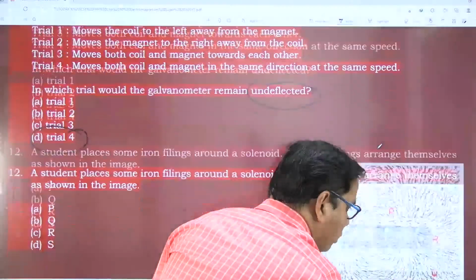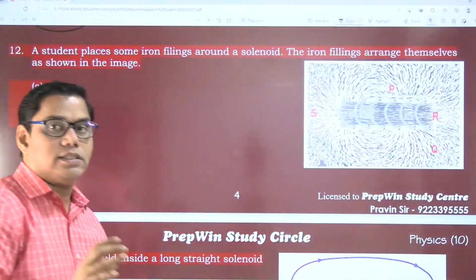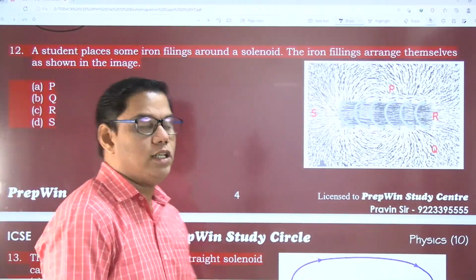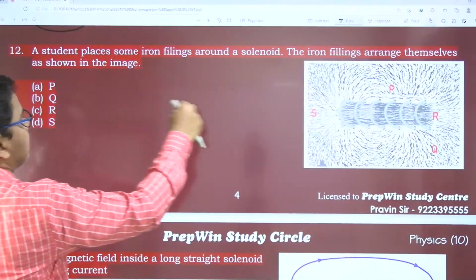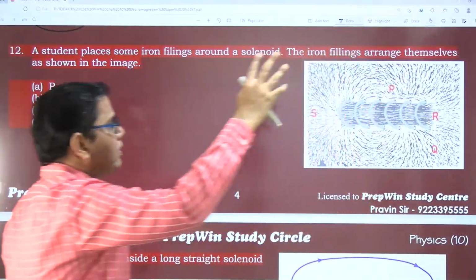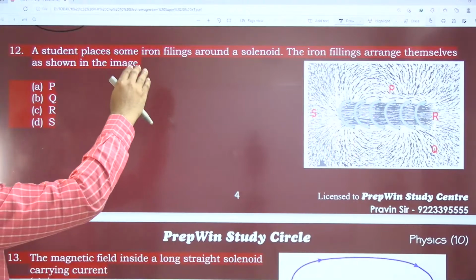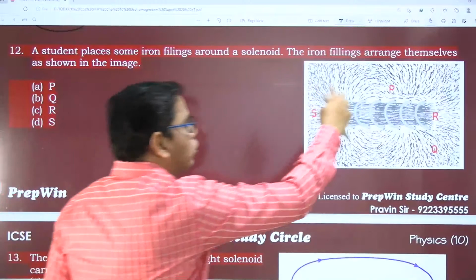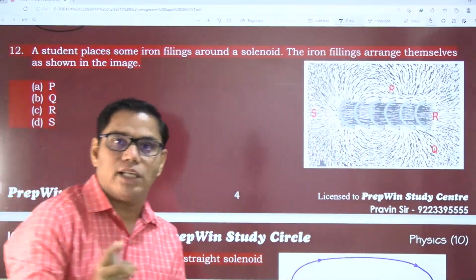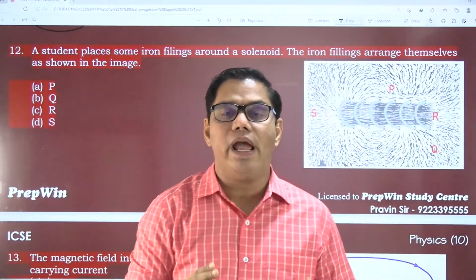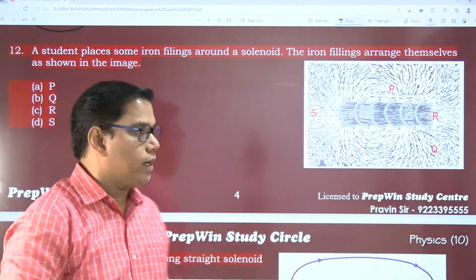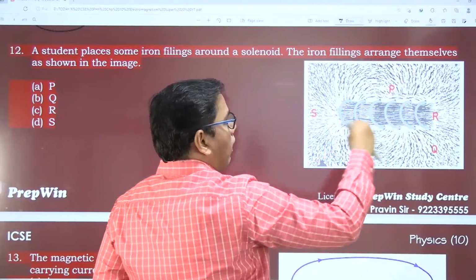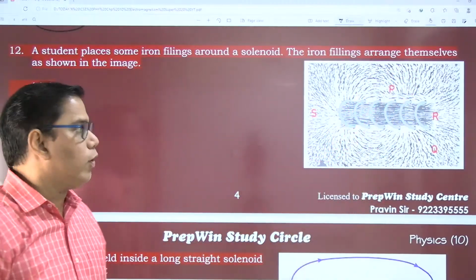That is question number 12. I have handpicked some very good questions for you all. I hope this diagram is clearly visible to you all. A student placed iron filings around a solenoid. The iron filings arrange themselves as shown. When current passes through a solenoid, it behaves like a bar magnet, so the iron filings arrange themselves accordingly.